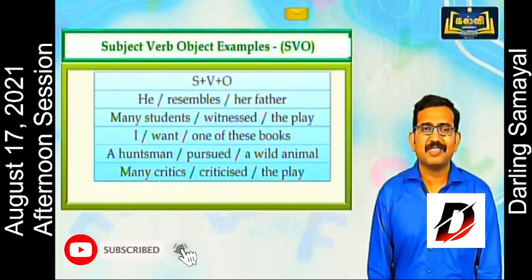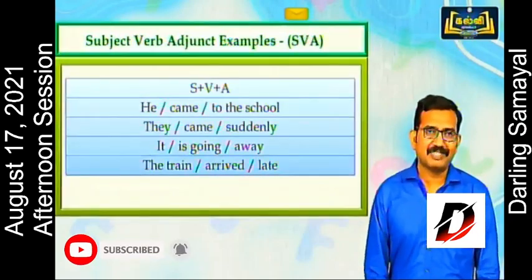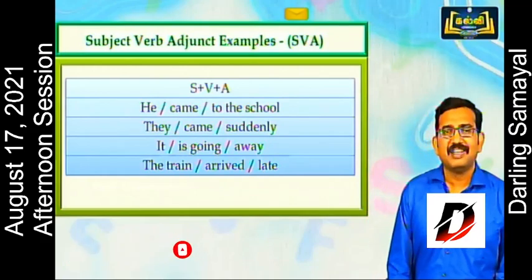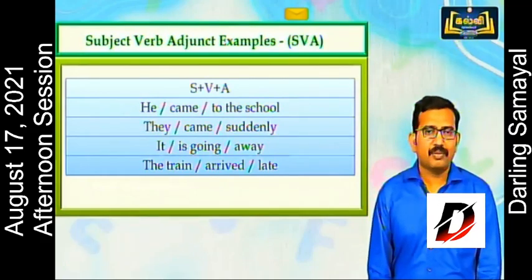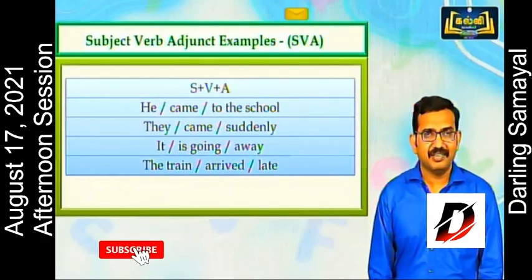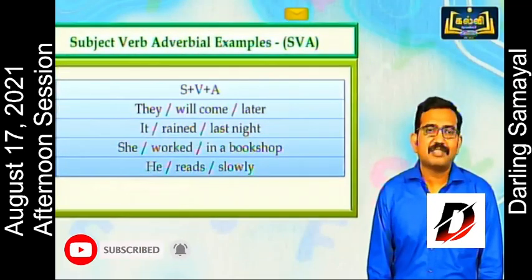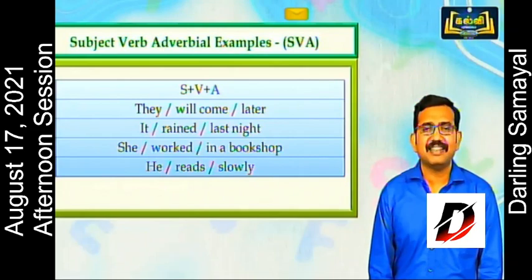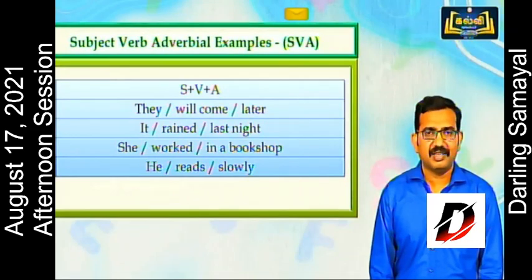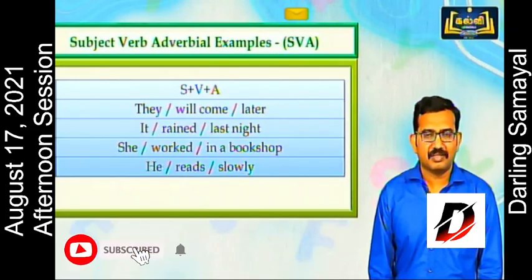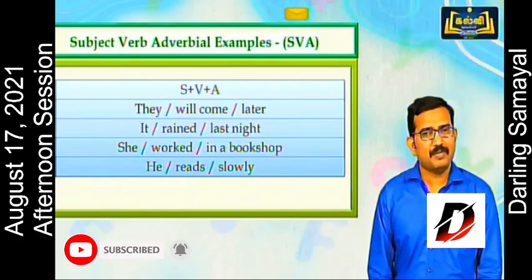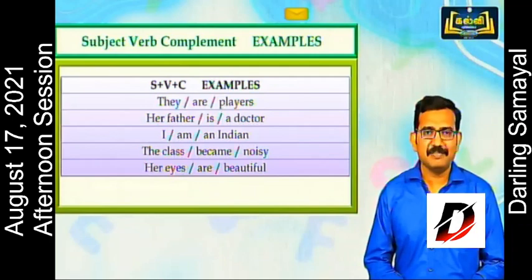So next we'll move on to some examples for SVA. He came to the school. They came suddenly. It is going away. The train arrived late. Some more examples for this. They will come later. It rained last night. She worked in a bookshop. He reads slowly.